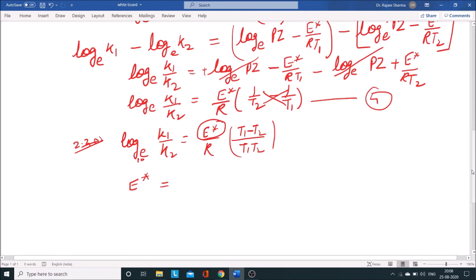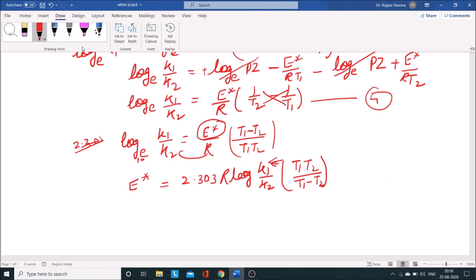So here the equation will become 2.303 log K1 by K2 when it goes this side. I will take R this side also, so it becomes T1 T2 divided by T1 minus T2. I hope this is clear up to this much.